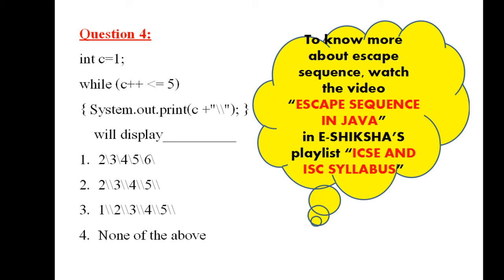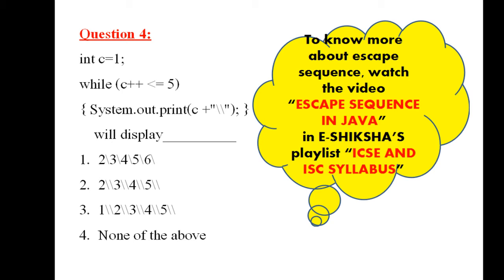Now these two backslashes are an escape sequence. If you don't know about it, kindly watch my video on escape sequences in Java. You will find it in eShiksha, in the ICC and IC syllabus playlist. You can watch this video for more details on escape sequences in Java. So 2 and a backslash got printed.